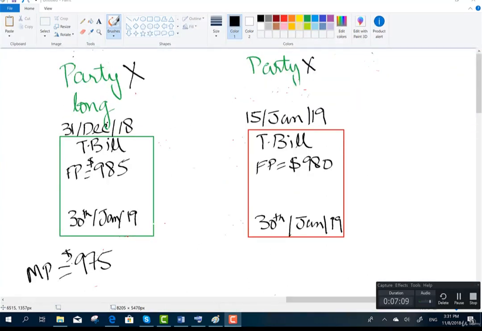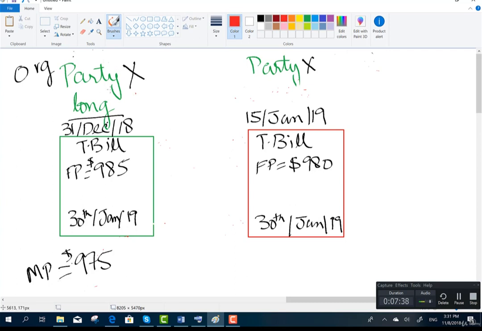Now look how Party X will take an offsetting position. This is the original contract. In the original contract, Party X had entered as a long T-bill with a forward price of $9.85 with expiry date of 30th Jan. Now Party X, to terminate the contract before the expiry, can do so only by taking an offsetting position.